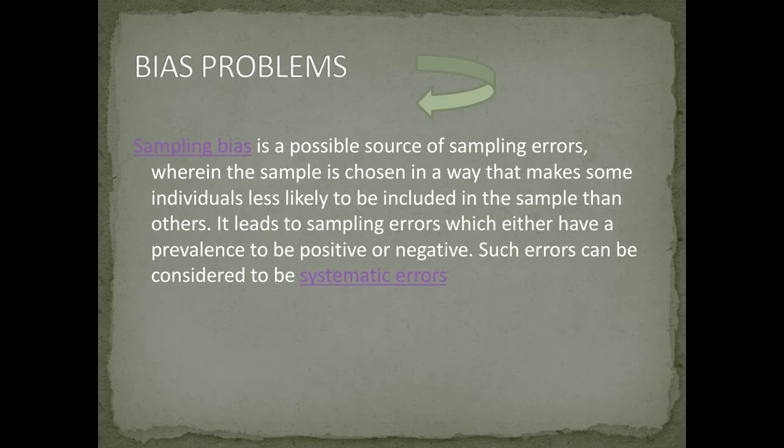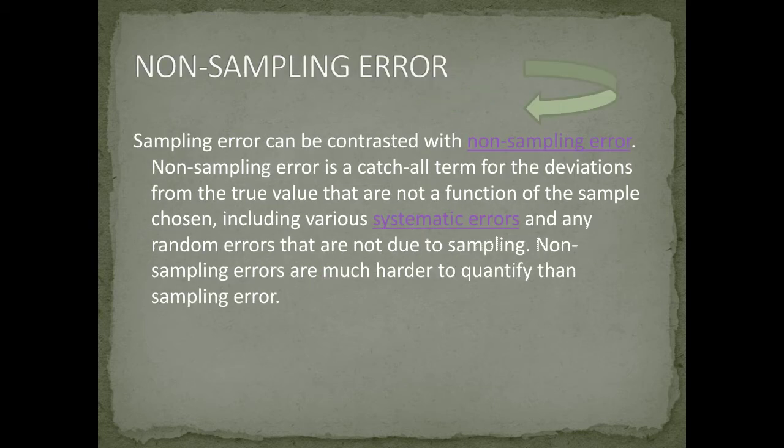This is the bias problem. Sampling bias is a possible source of sampling errors, wherein the sample is chosen in a way that makes some individuals less likely to be included in the sample than others. It leads to sampling errors which have a tendency to be either positive or negative. Such errors can be considered to be systematic errors. So this is the bias problem.